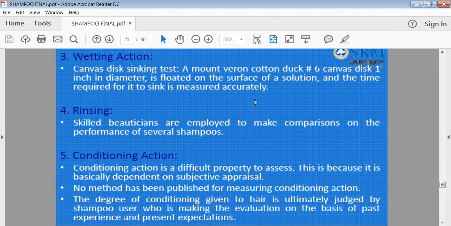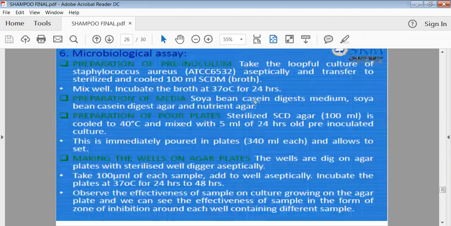There should be improved glossiness, there should be a shiny look to the hair, then only we can say good conditioning action has occurred on the hair.